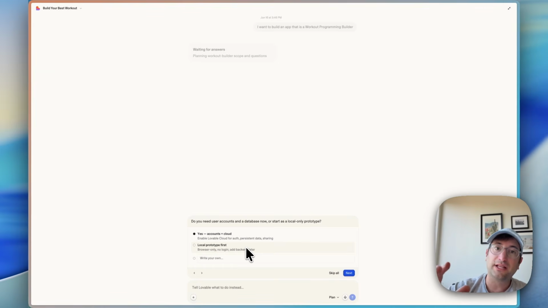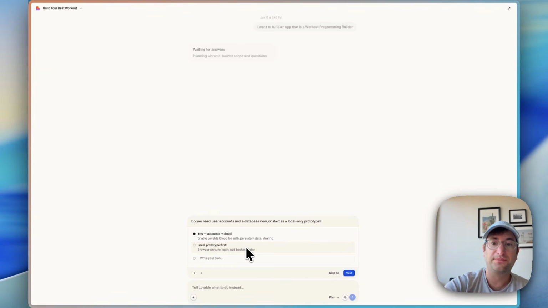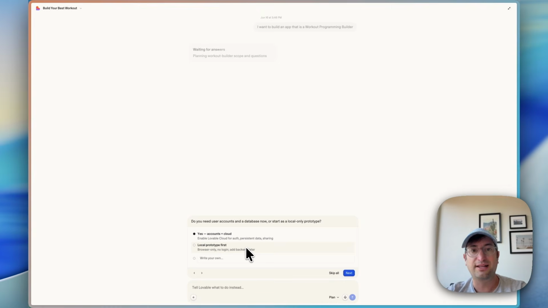You are getting a little bit locked into the Lovable ecosystem in this case. Now, it's not permanent. You could migrate your database, but just something to be aware of. But I think if you just want the easiest solution, I would enable Lovable Cloud. So that's what I'm going to do for this app that we're building.